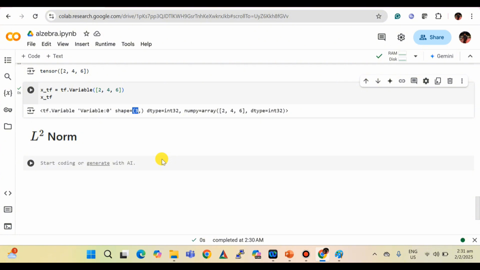So that's all from this section, guys. I hope you completely understood the scalar, the vector, and the role of algebra so far. We will continue from here in the next episode.